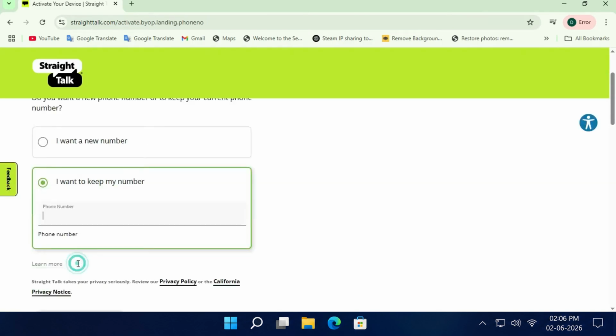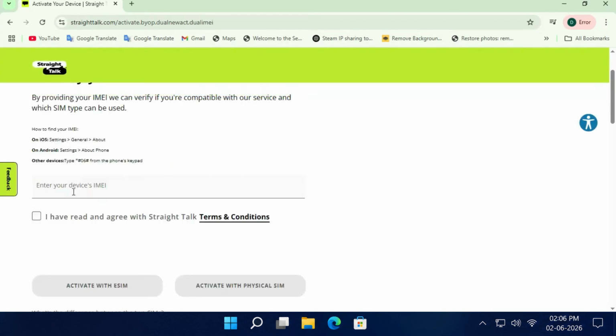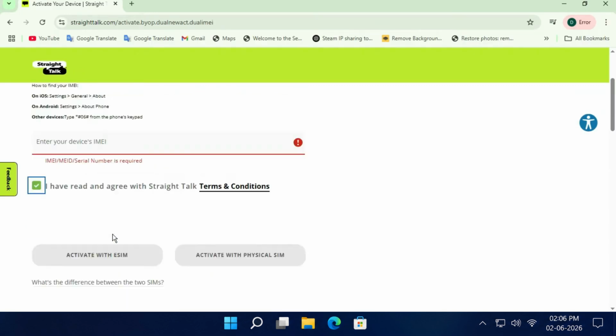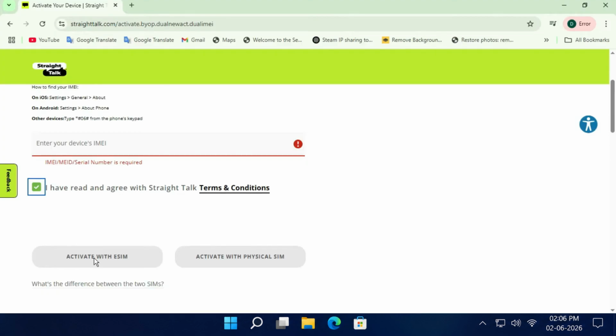Then choose whether you'd like a new phone number or want to transfer your existing number from another carrier. Select a StraightTalk service plan, or enter your service plan PIN if you've already purchased one. Review your information and submit your activation request. In most cases, activation only takes a few minutes. Once it's complete, restart your phone and check for service. If service doesn't appear immediately, try turning airplane mode on and off or rebooting your device one more time.